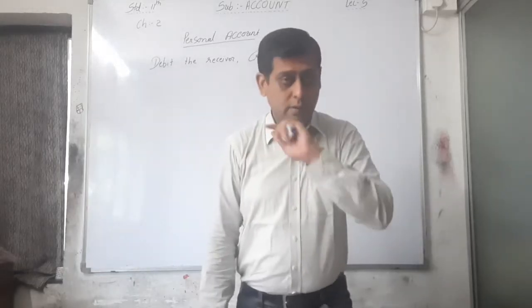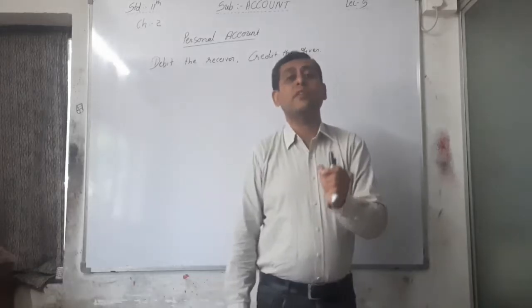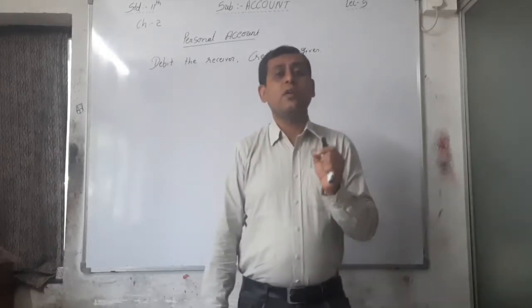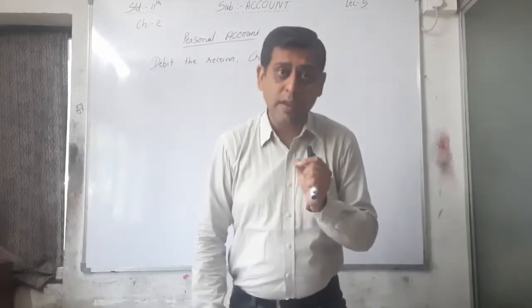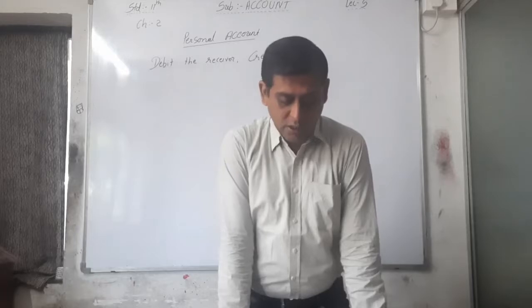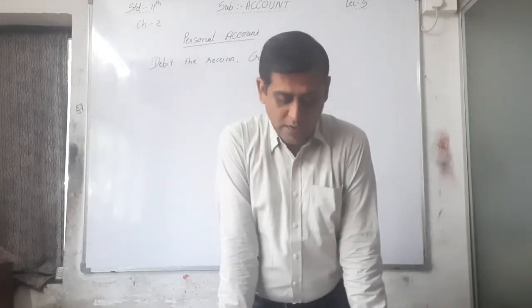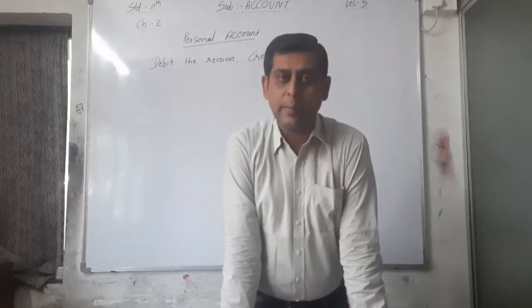Again, Bhumika is the opposite person, and she is a person who is receiving the benefit from the business. So again, Bhumika account will be debited. See the answer, 30,000 paid to Bhumika. Bhumika is the benefit receiver. Her account will be debited.